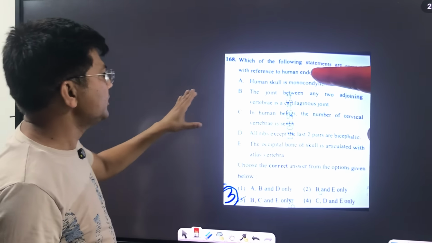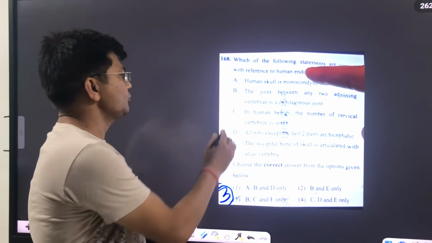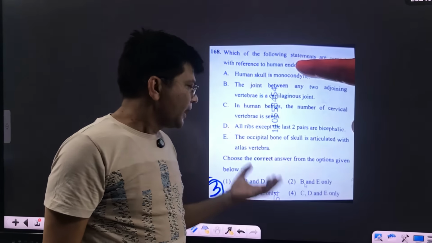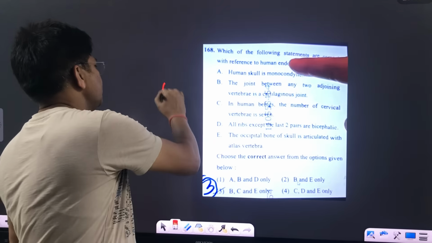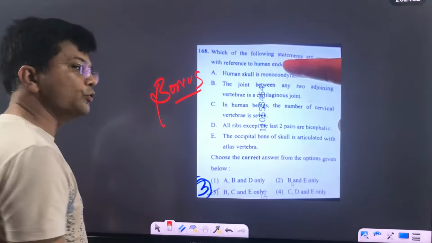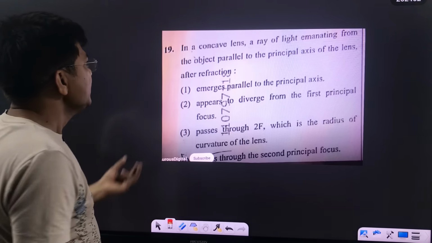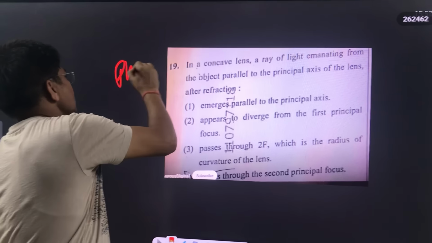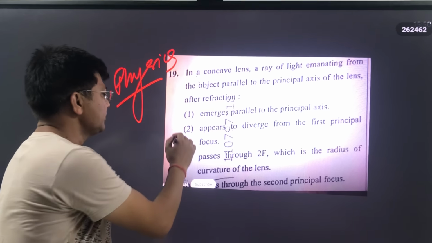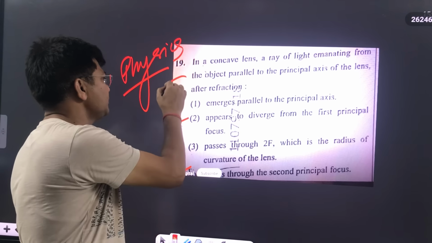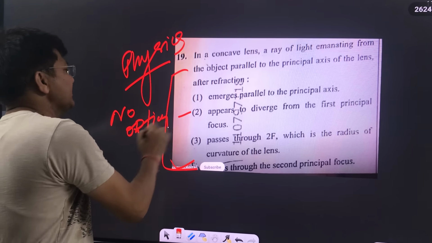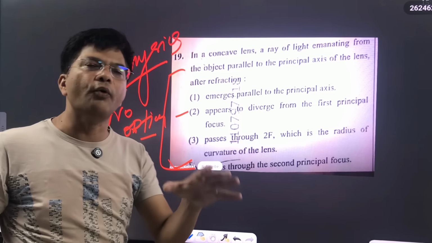Now this is your bio question, and I had a talk with a number of HODs of bio, and they are saying this should go for bonus. If you're raising your voice, this has to go for bonus. Bio question, 1 bio question, 2 chemistry questions. Now let's see, this is your physics question. Maximum people are saying that no option is getting matched. Some are saying second, some are saying fourth, and maximum people are saying no option is getting matched. So once again, this physics question has to go for bonus.